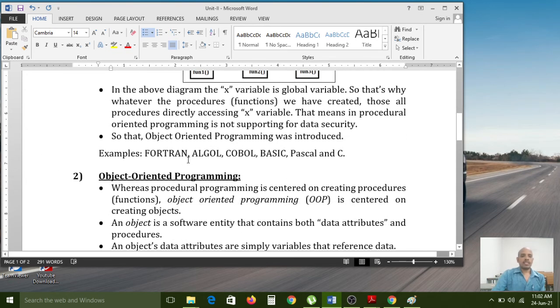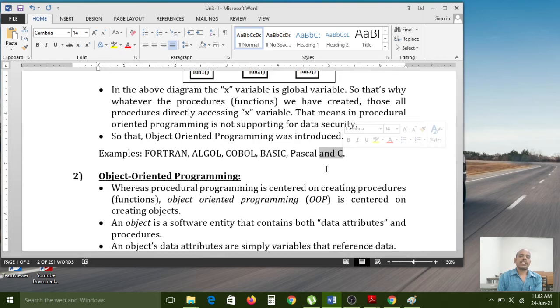So some examples of procedural oriented programming: Fortran is one of the procedural oriented programming languages. Algol is also one. COBOL is also one of the procedure oriented programming languages. And BASIC is also one. Pascal is also one. And nowadays C is also procedural oriented, because C programs contain data members as well as functions.